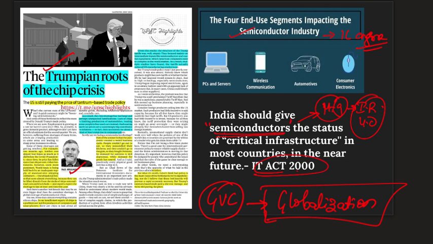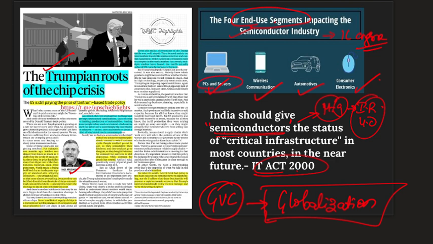So that is not a very useful step, and that is what has been advocated here in this editorial. Also, there are four end use segments impacting the semiconductor industry, that is PC and servers, wireless communication, automotives, and consumer electronics. The demand for all of this increased in the pandemic.